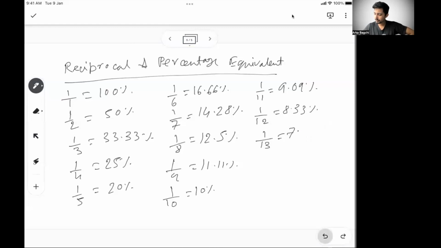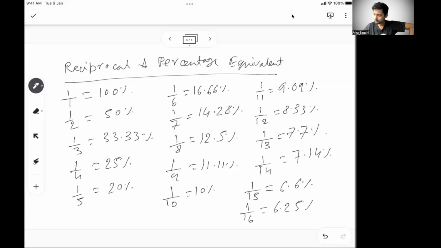So this is something around 7.7%, since 13 times 7 is 91. 1 by 14 is 7.14%. 1 by 15 is 6.6%. 1 by 16 is 6.25%.